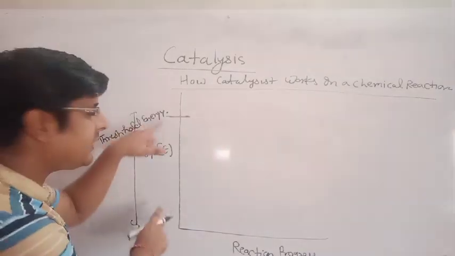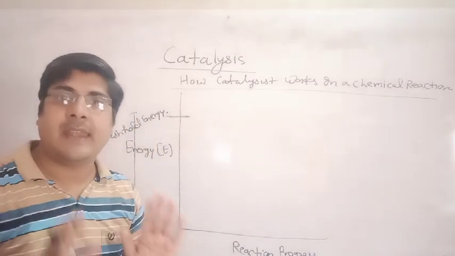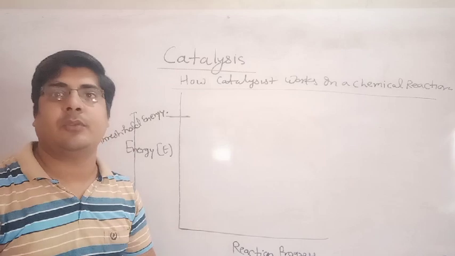Without this energy a reactant can't be changed into product.